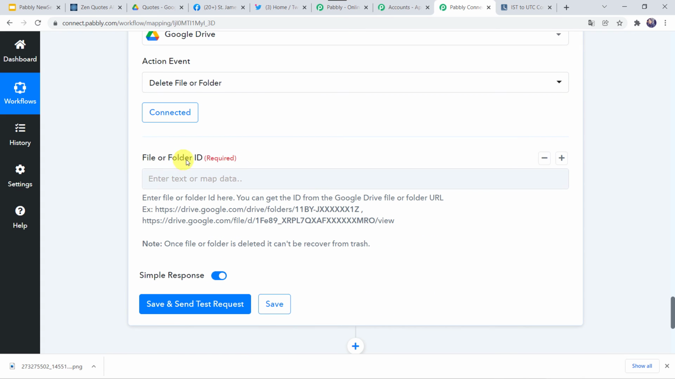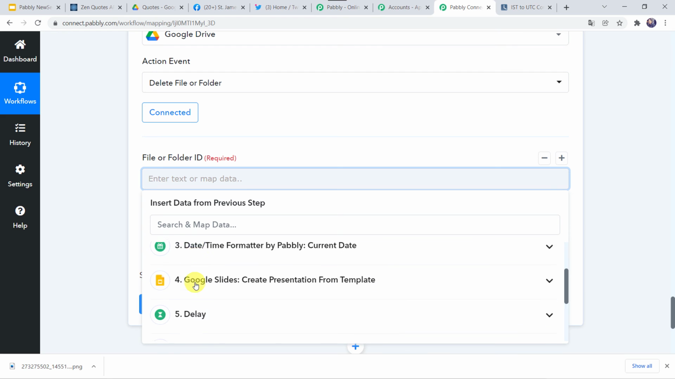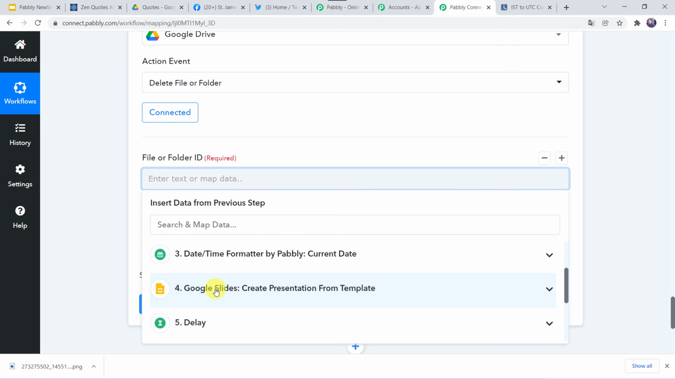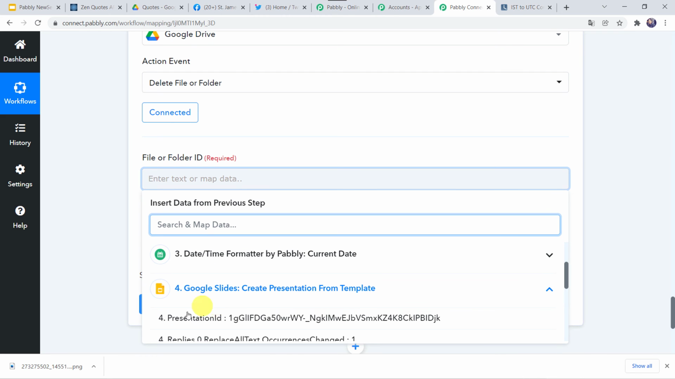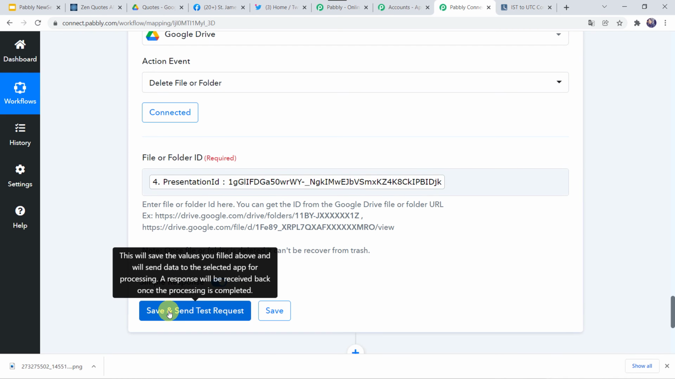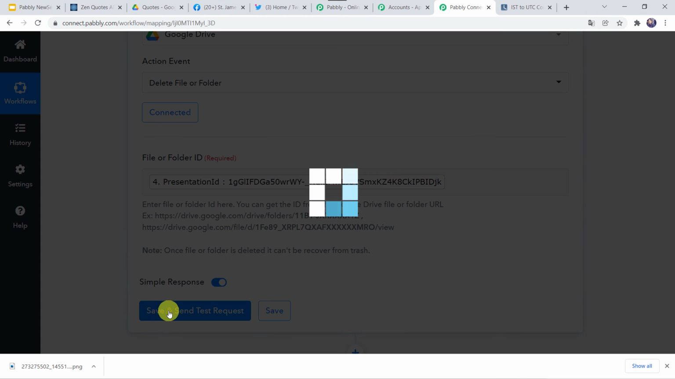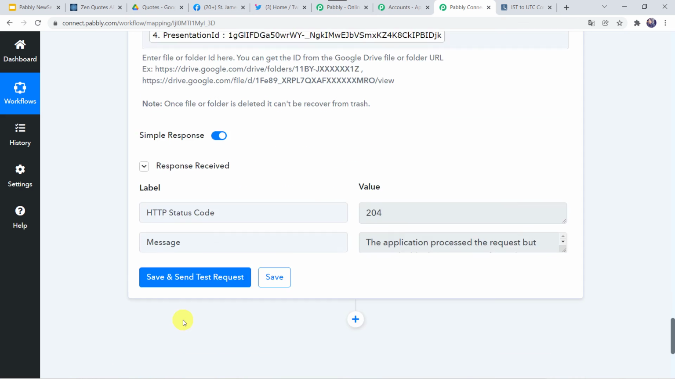Now here we have to map the file or the folder ID which needs to be deleted. So I'm just going to find the same file or folder from our Google Slides. And here we have to map the presentation ID. Okay, and let's click on save and send test request. Okay, and here we can see the responses received.